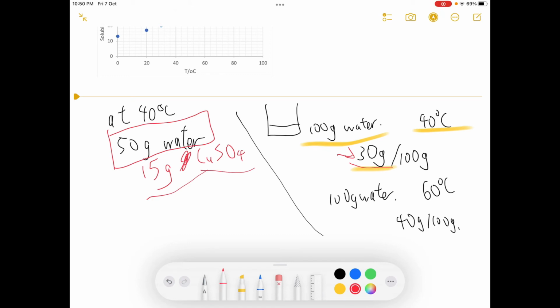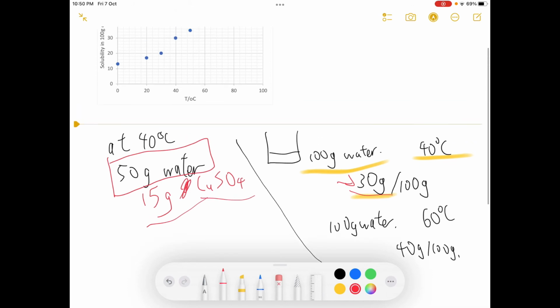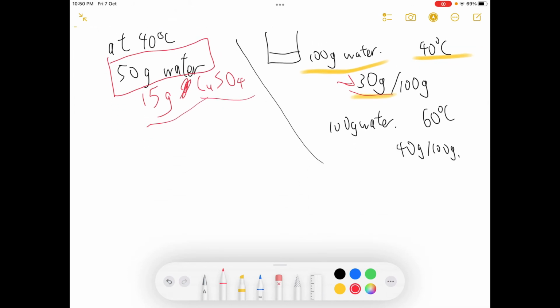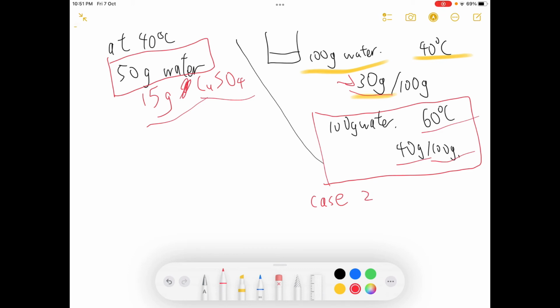Another case, which I call case 2, is where I change the temperature from 60 degrees Celsius to 40 degrees Celsius. Originally I dissolved 40 grams of copper sulfate in 100 grams of water at 60 degrees Celsius, and then I suddenly cool it down from 60 to 40 degrees Celsius.